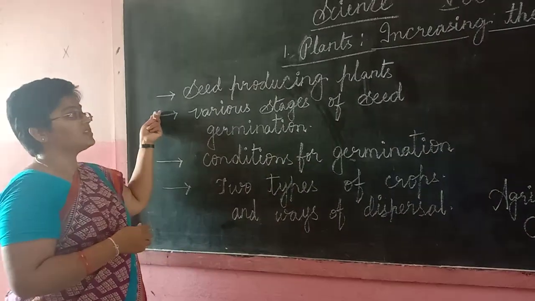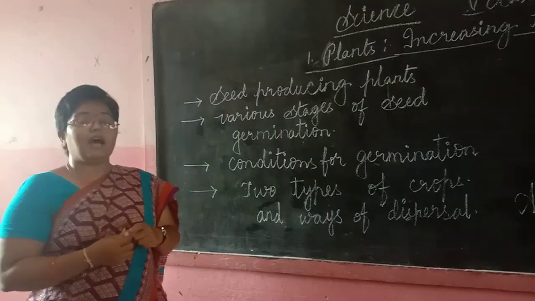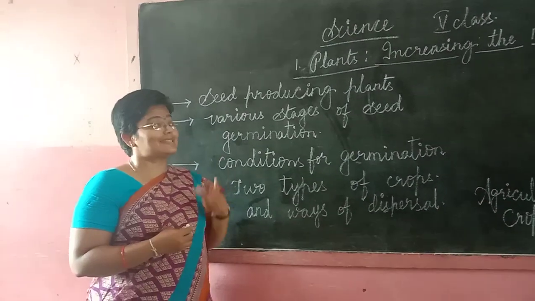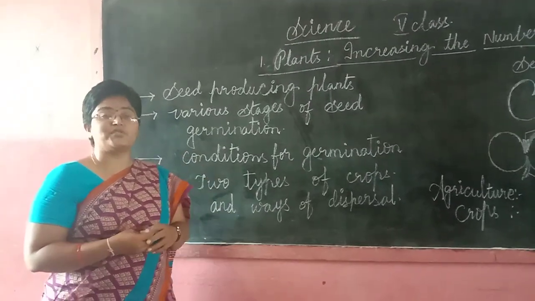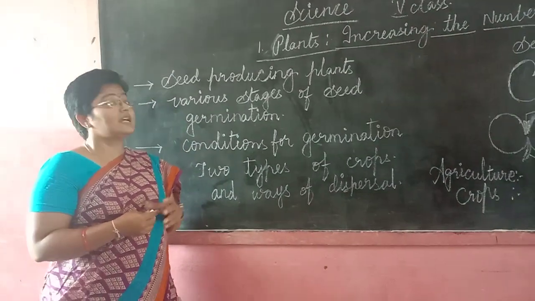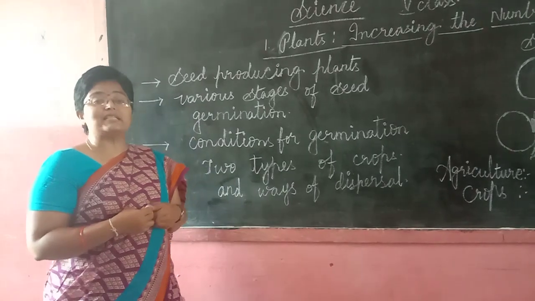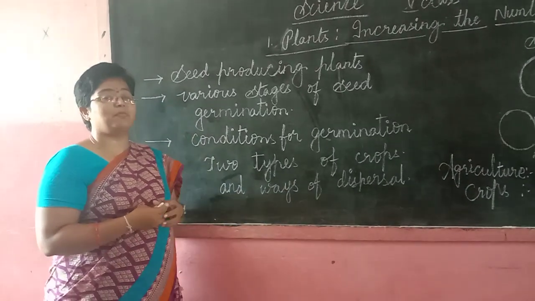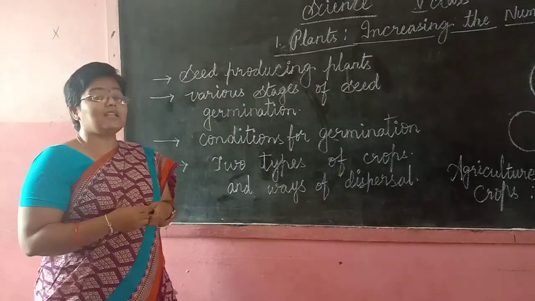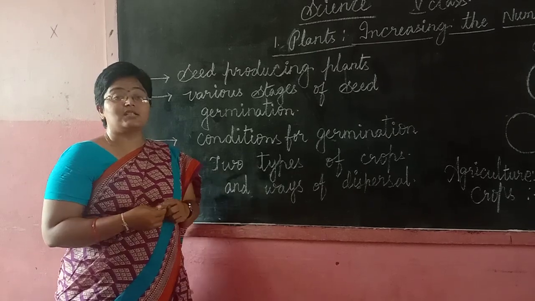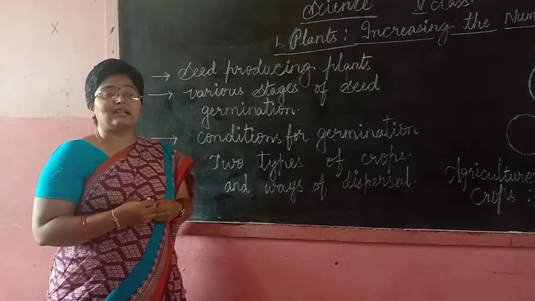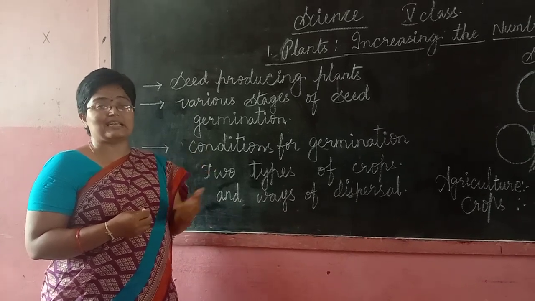So let us discuss seed producing plants. Have you ever thought, children, whether all plants are to be grown with the help of seeds? I say no, because not all plants can produce seeds. We can see in our surroundings different kinds of plants which can produce seeds and which cannot. Can you give me an example of a plant which does not have seeds in your surroundings? Or have you ever observed plants which do not contain seeds?